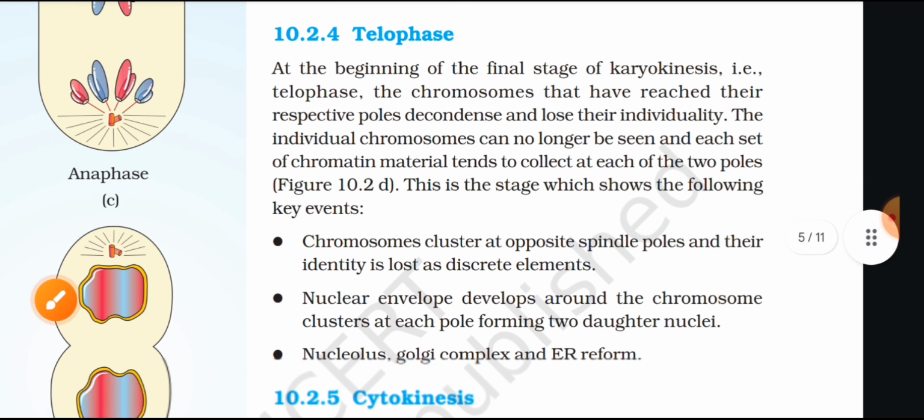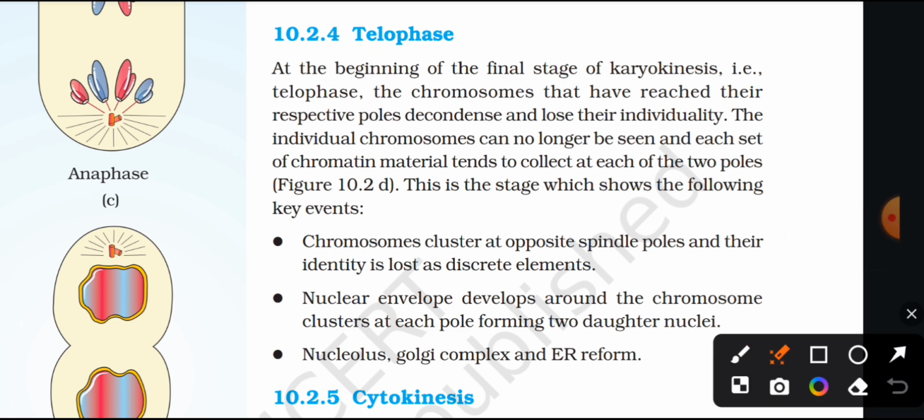Telophase. At the beginning of the final stage of karyokinesis, for example telophase, the chromosomes that have reached their respective poles decondense and lose their individuality. The individual chromosomes can no longer be seen, and each set of chromatin material tends to collect at each of the two poles. Figure 10.2d.